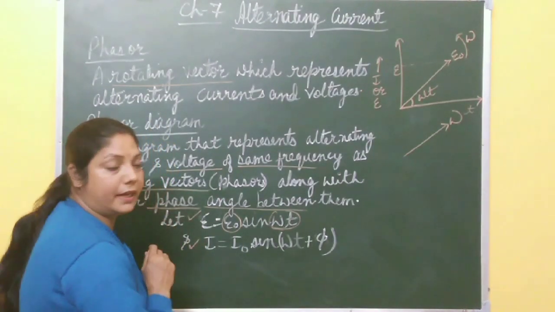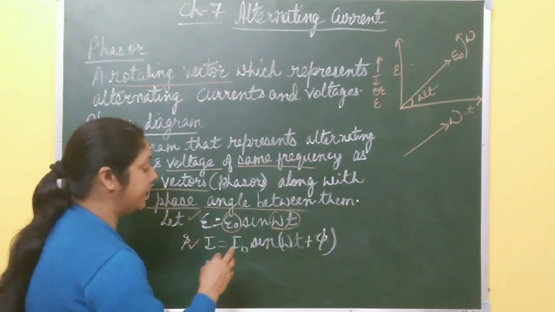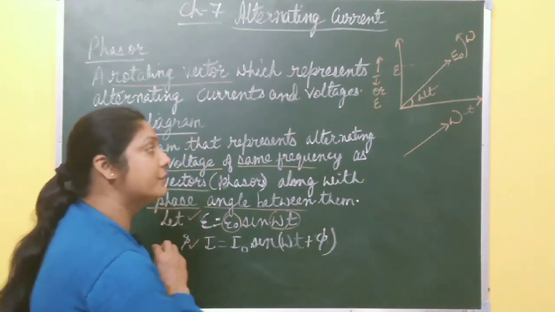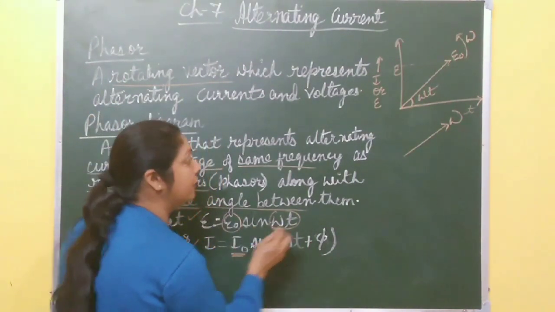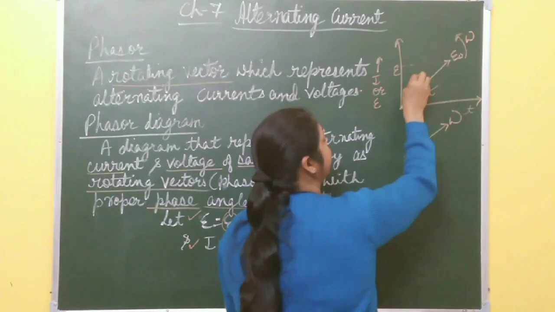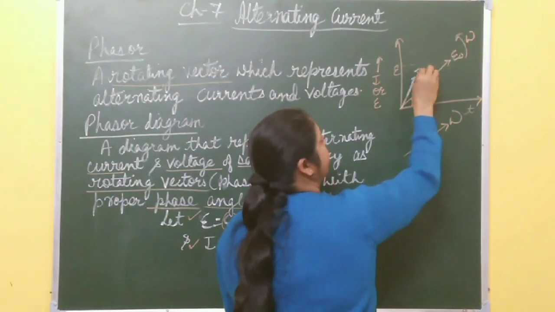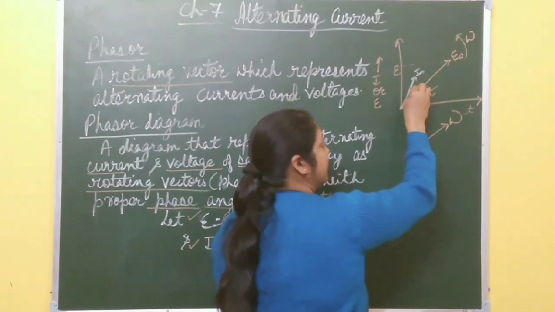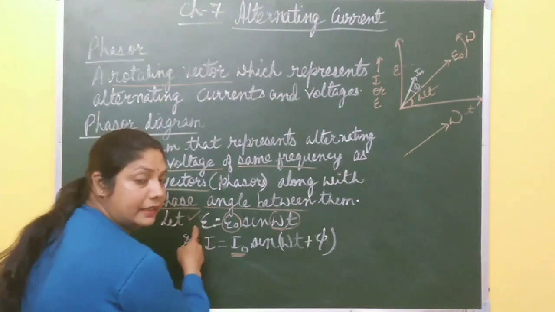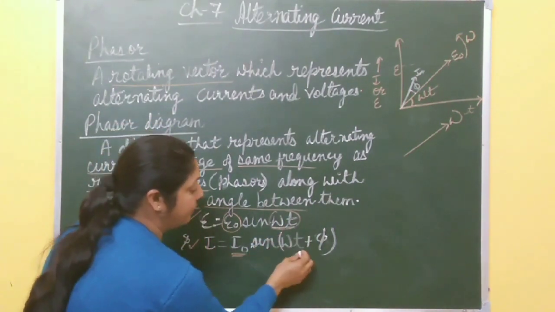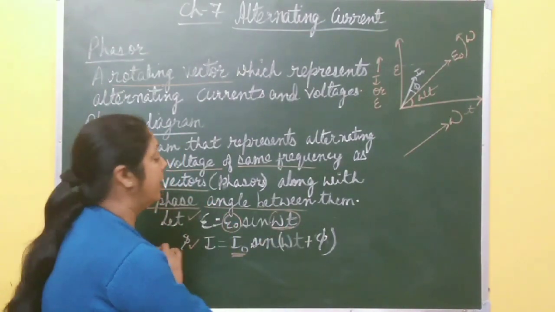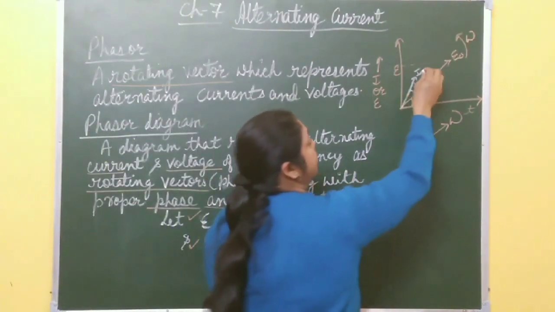Now I equal to I naught sine omega t. It is also represented in this phasor diagram, but the angle between this is omega t and this one is omega t plus phi. So its peak value is I naught. So you draw one, I am drawing with white chalk. You draw one rotating vector I naught, right? And its angle is what? Omega t plus phi. It means the phase difference between I and E is what? Subtract omega t plus phi minus omega t, you get phi. Phi is the phase difference between these two quantities, alternating current and alternating voltage. So this represents I naught.